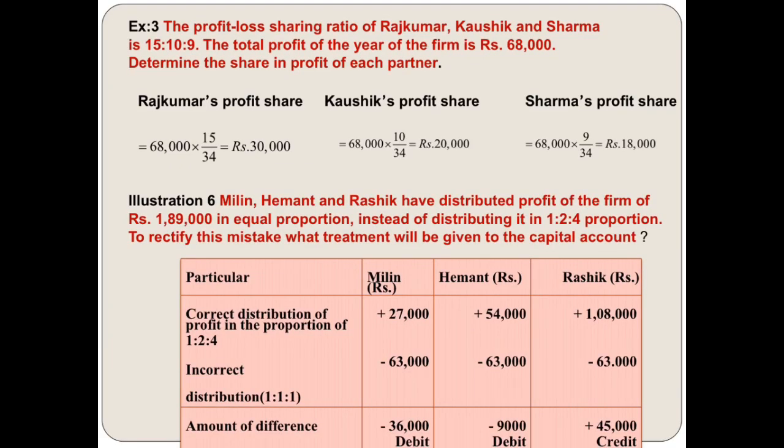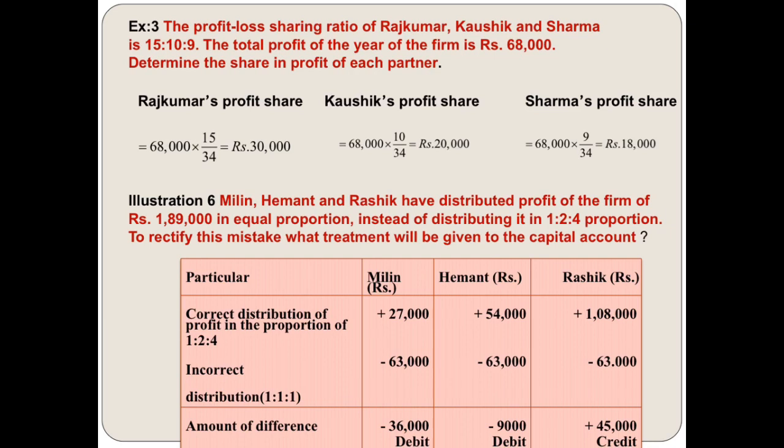The profit and loss sharing ratio of Rajkumar, Kaushik and Sharma is 15:10:9. That means 15/34, 10/34, 9/34. Clear? Because 15 plus 10 plus 9 is equal to 34. So we can say 15 by 34, 10 by 34, 9 by 34. The total profit of the firm is already given, 68,000. So it's a quite easy question for you.